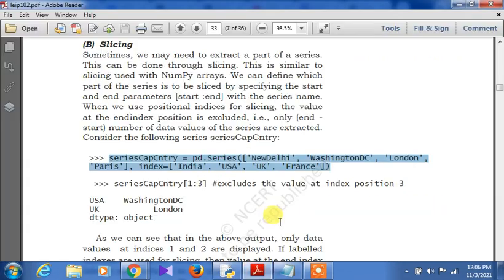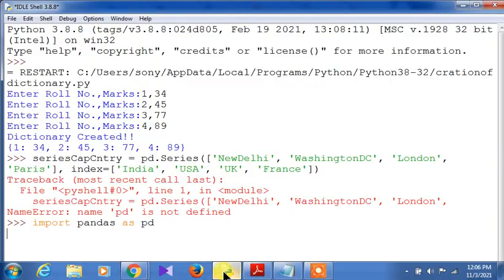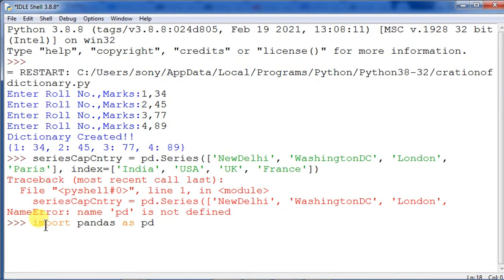Once I am coming back over here once again, series cap country excludes the value at index position 3. As you can see in that above output, only data values at indices 1 and 2 are displayed. If level indexes are used for slicing, then the value at the end index level is also included in the output. We are coming to that. Let us see. It has not appeared as such. Just a minute, it is taking time to execute. Now it has appeared.